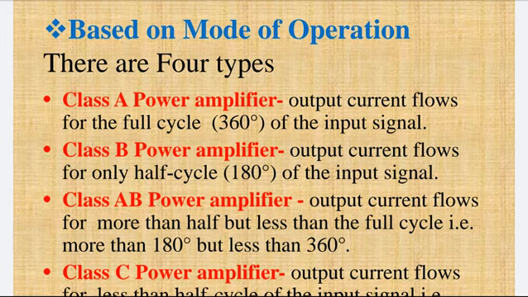If the output current flows for only half cycle of the input signal, that is up to 180-degree, then those amplifiers are called Class B power amplifier. In Class AB power amplifier, output current flows for more than half cycle but less than full cycle, that is more than 180-degree but less than 360-degree, is called Class AB power amplifier.